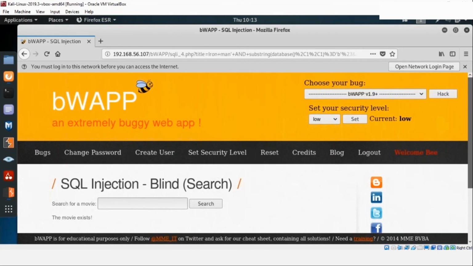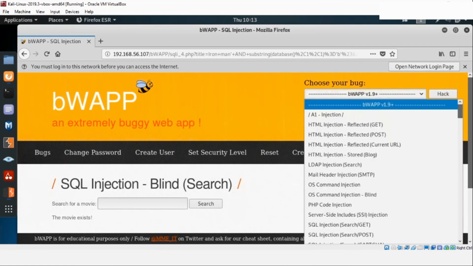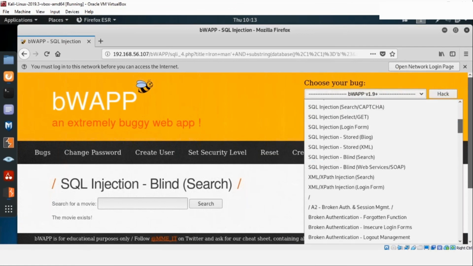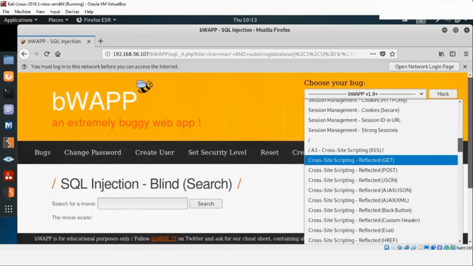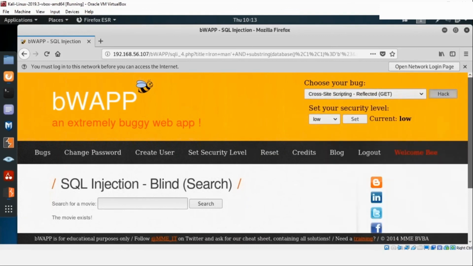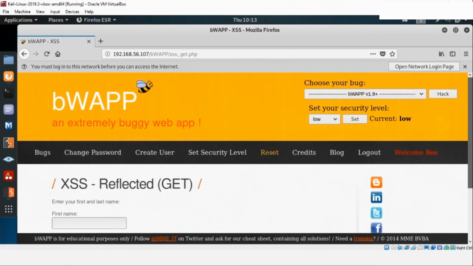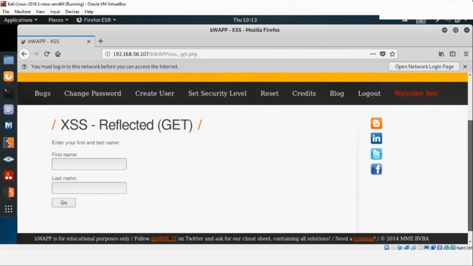Let's try to do one last example, a very small one. This one is known as cross-site scripting. You guys might have heard about cross-site scripting. In the last lecture, I also talked about the same. So what is cross-site scripting? That you are trying to run some kind of script over the system.